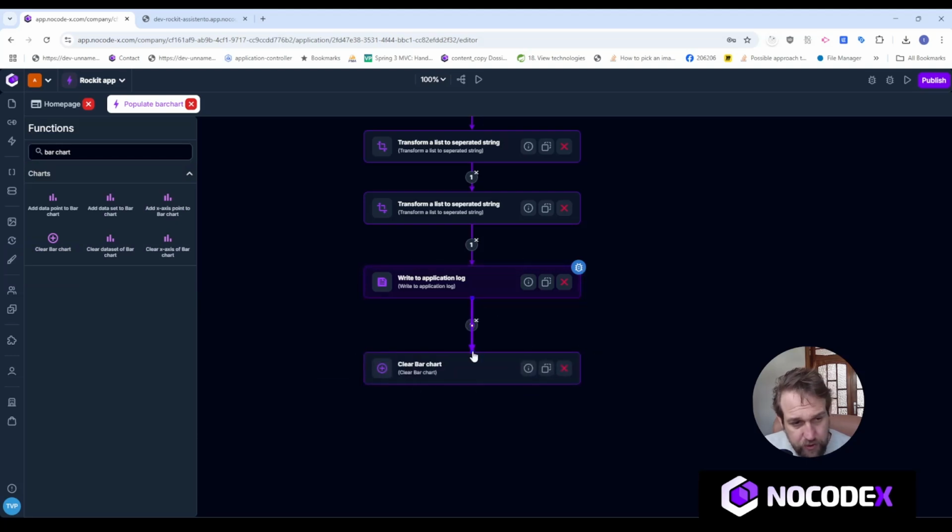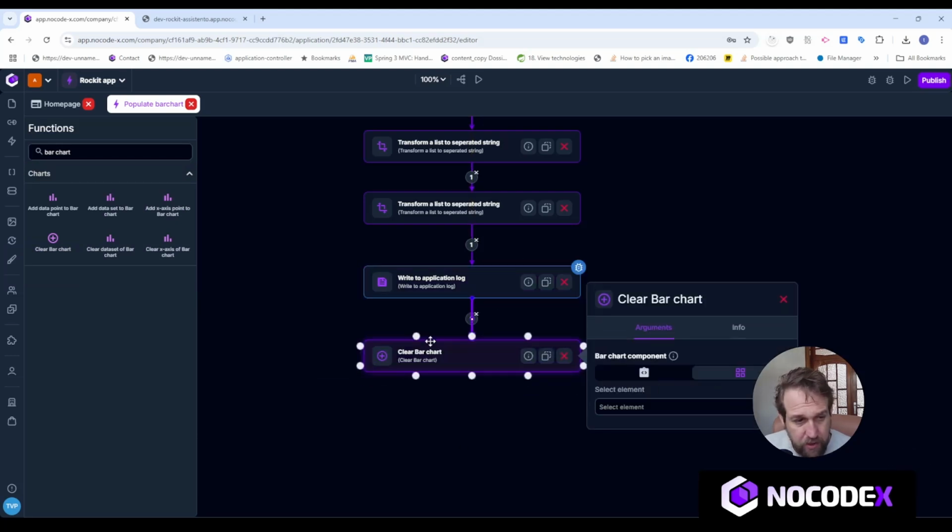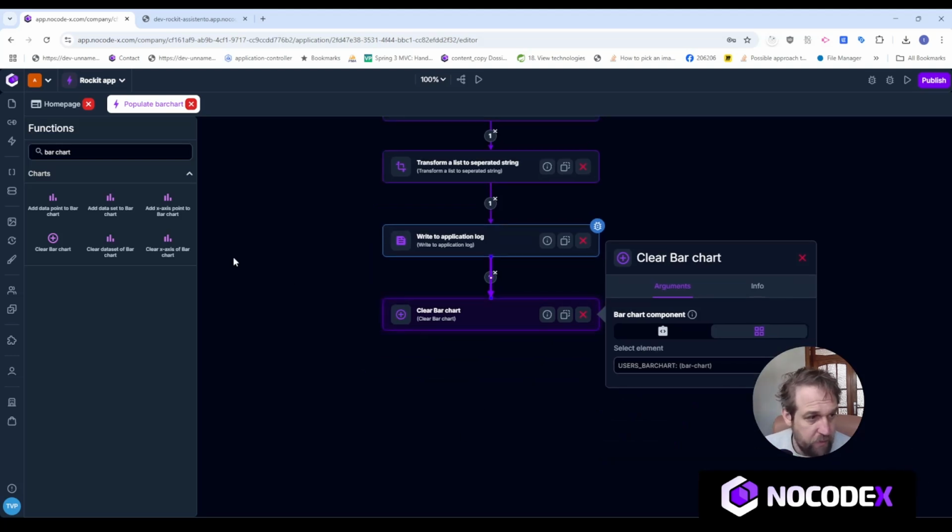So I'll add a clear of the bar chart right here, and I'll select the bar chart that I've created with the unique code being users bar chart. I can clear the x-axis of a bar chart if you want to have a dynamic x-axis, and I can add a dynamic x-axis point to the bar chart as well if I wanted.